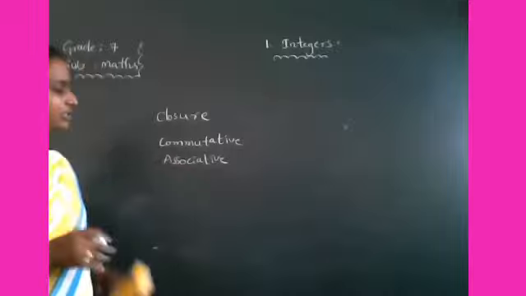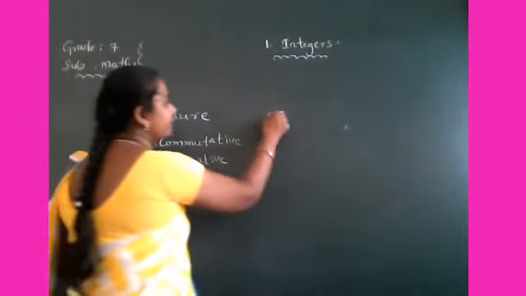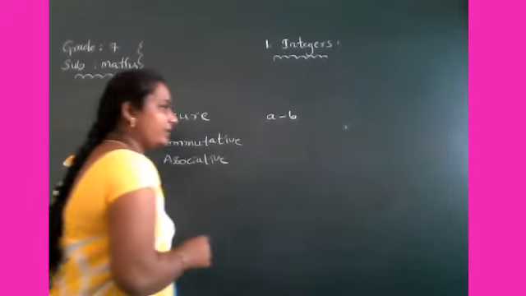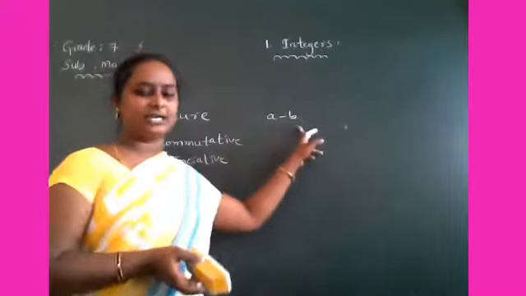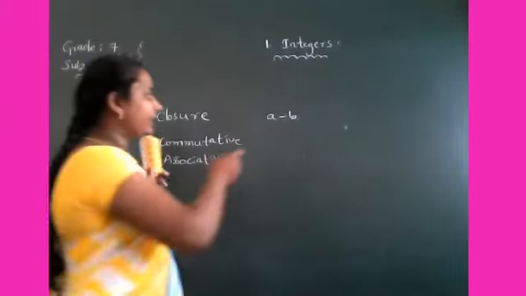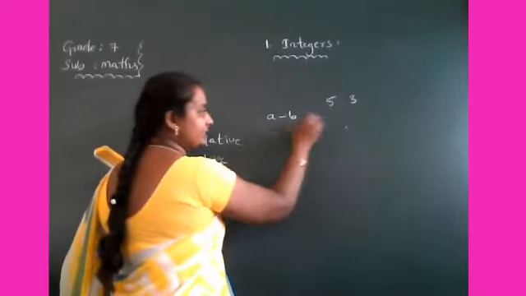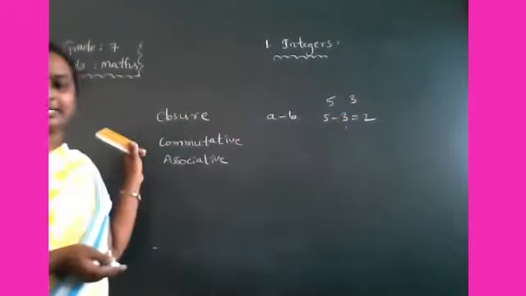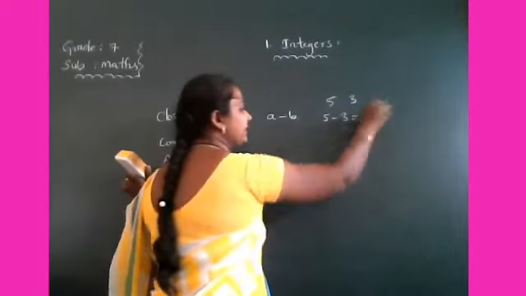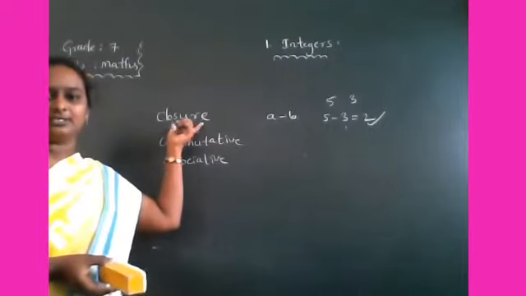Closure property means for any two integers a and b, a minus b is also an integer. Take two integers, 5 and 3. 5 minus 3 is equal to 2. Is 2 an integer? Yes, 2 is an integer. So that means under subtraction, closure property is applicable.